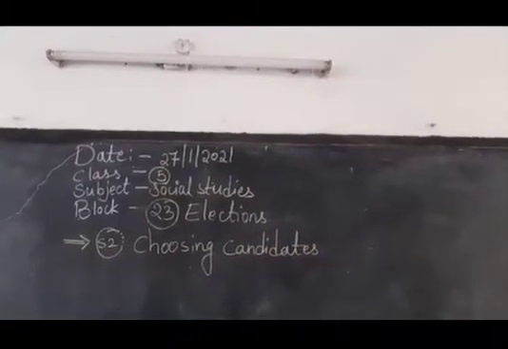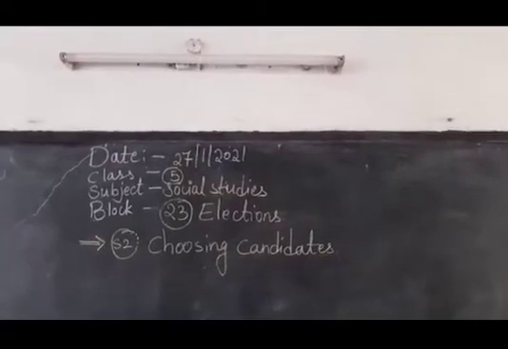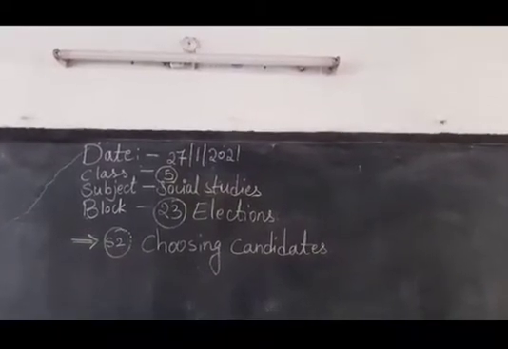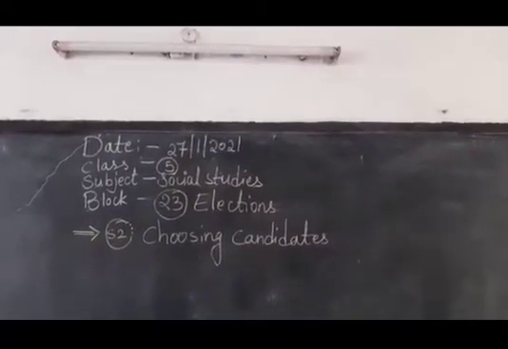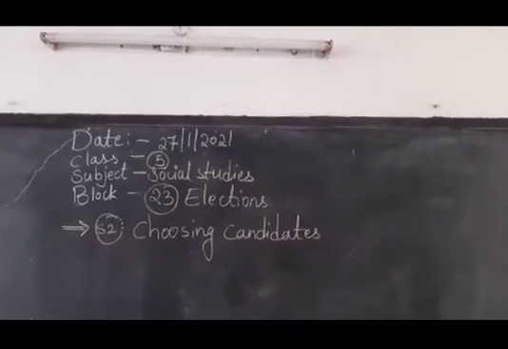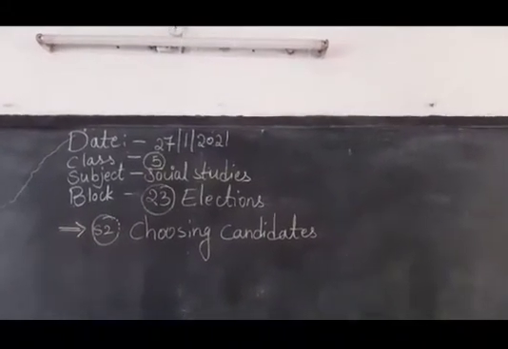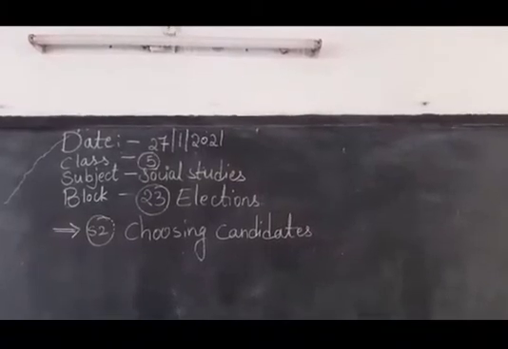I am a grade 5 social studies teacher. Beta, today's date is 27-1-2021. We are doing block 23, elections. We have completed our S1. Today our topic is S2, choosing a candidate. How will you choose, how will you select the candidate?